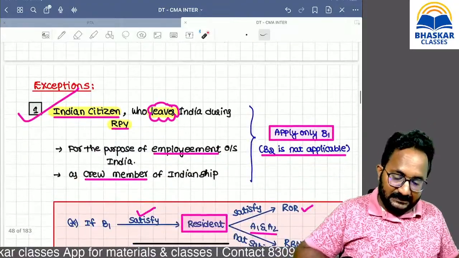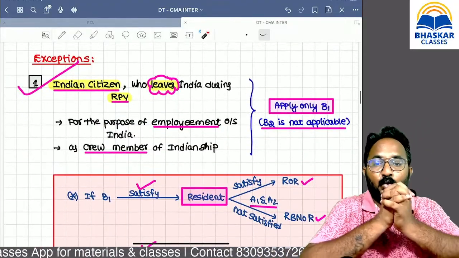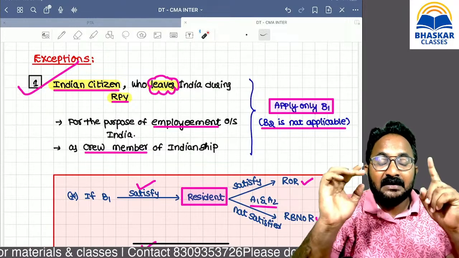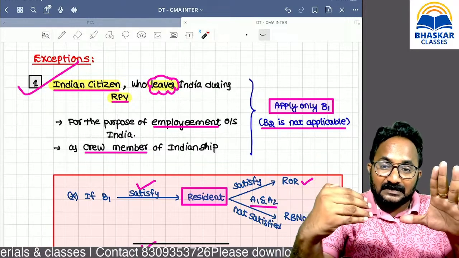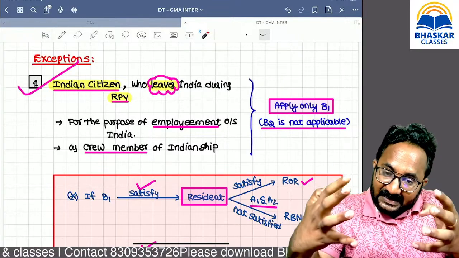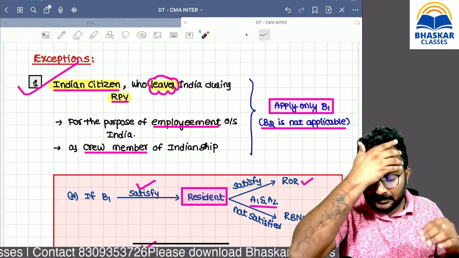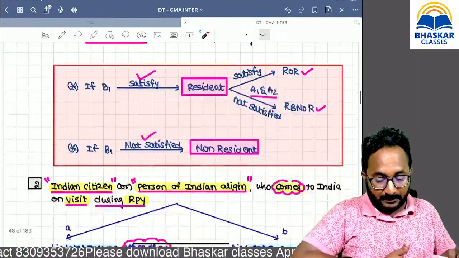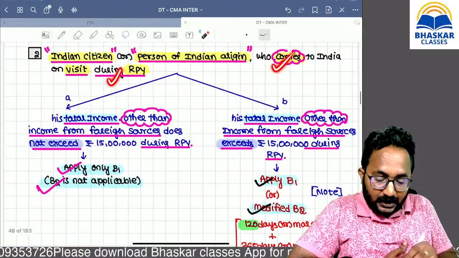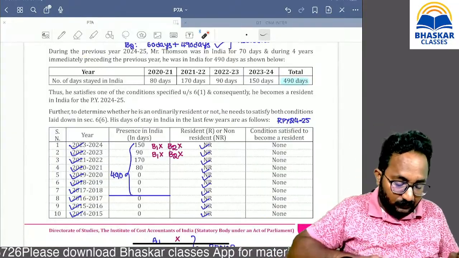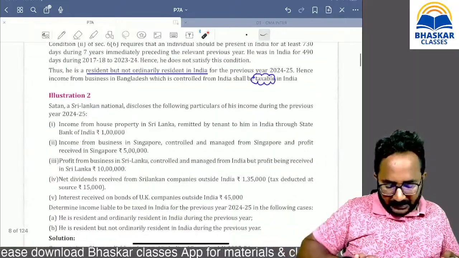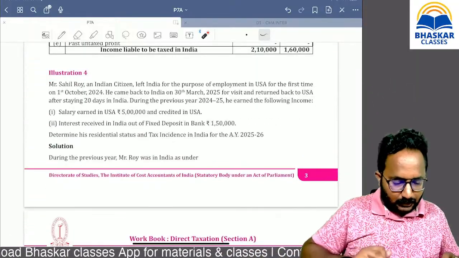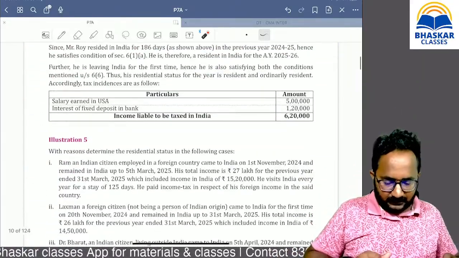These exceptional cases are very, very important. Sir, how to find out the exceptional cases? Remember, exceptions are available only for the Indian citizen. First exception: person of Indian origin and Indian citizen. Second exception, there is no need to confuse. First exception, he left India during the relevant previous year for these two purposes. Second exception, he comes to India during the relevant previous year for the purpose of visit. Now, we can try to do one problem with respect to the exceptions.